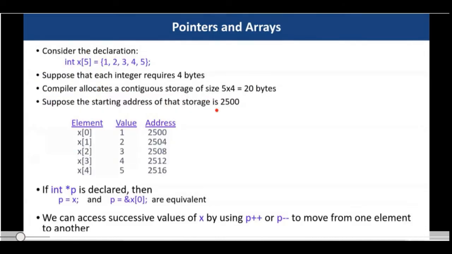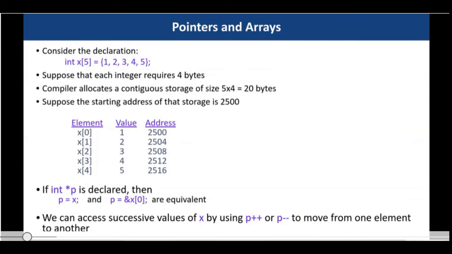Now let us see how we can use pointers for dynamically declaring and utilizing arrays. Consider this declaration: int x[5] equal to 1, 2, 3, 4, 5. Assume that each integer requires 4 bytes. Now the compiler allocates a contiguous storage of size 20 bytes, because each integer is 4 bytes and I have 5 integer variables.